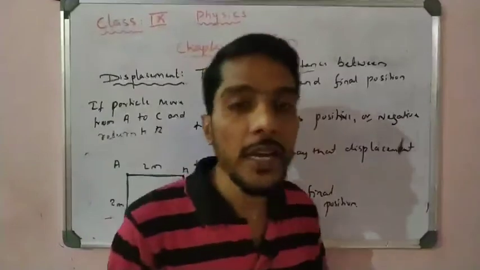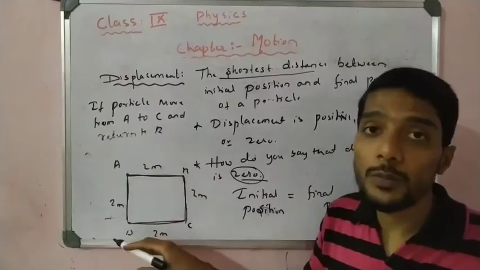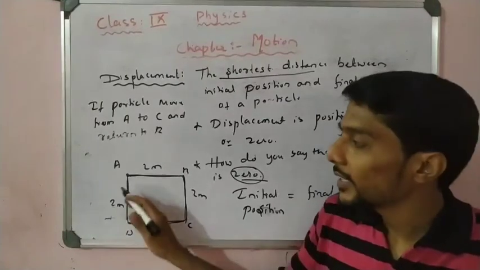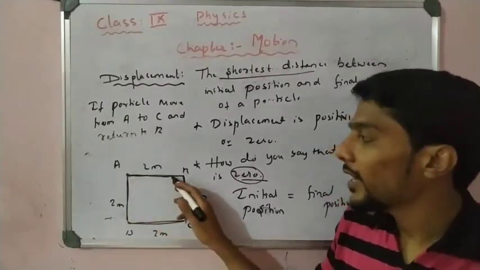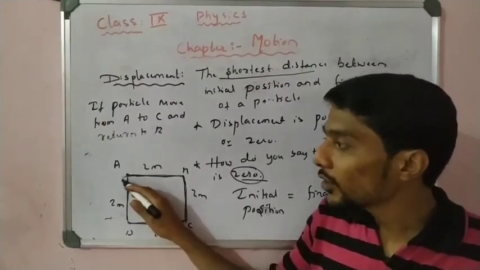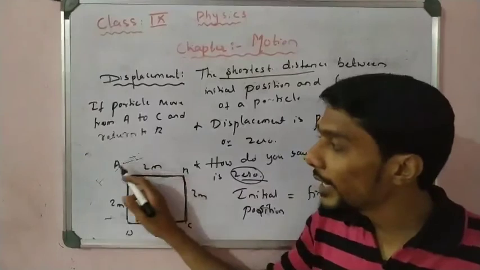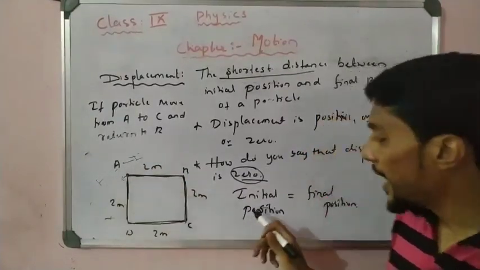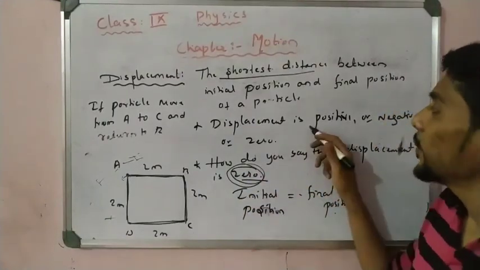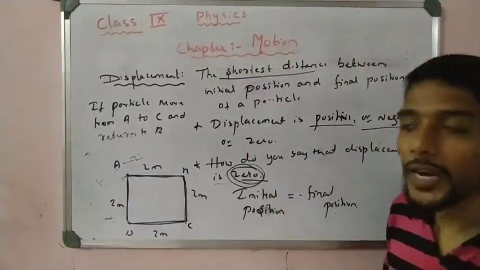That is very important. In any problem, if you observe that the starting position of the object and the final position of the object are both the same, then we say that the displacement is 0, right? So here, the starting position is A, then it comes to B, then C, then D, then D to A. Now the final position is also A, and the initial position is also A. So both are equal, initial position equal to final position. In that case, displacement is 0. So displacement may be positive, may be negative, or may be 0, right? That is very important.